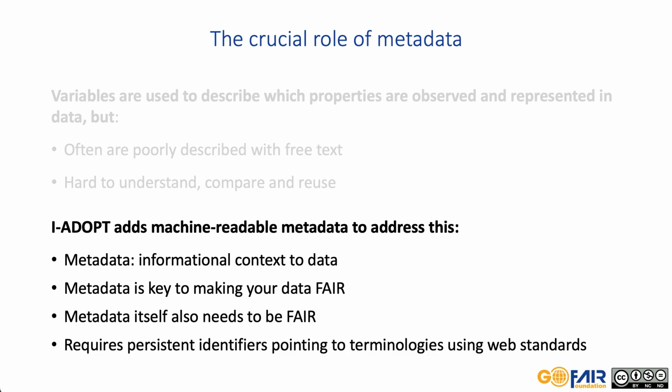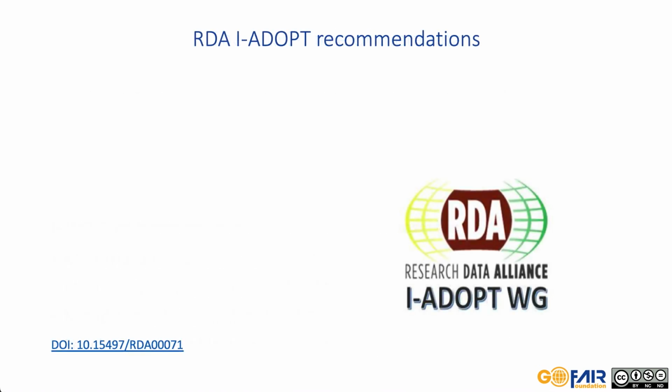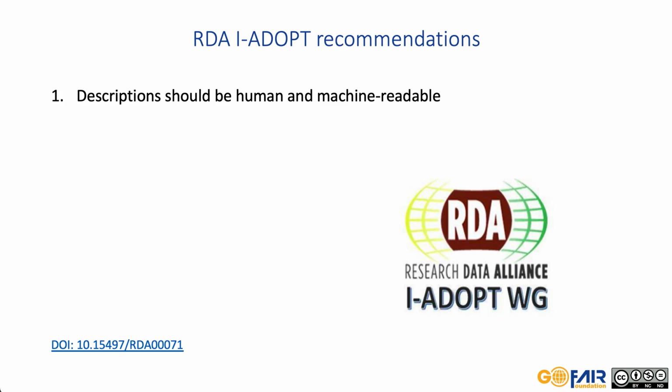The iAdopt working group published recommendations endorsed by the Research Data Alliance in 2022. These include: data creators and data curators or data publishers should describe the variables of their datasets in human and machine-readable format. The variable description should contain sufficient information so that the data can be reused with minimum reliance on free text documentation.